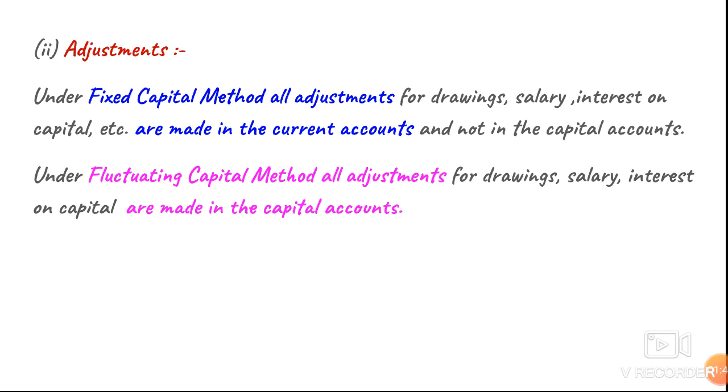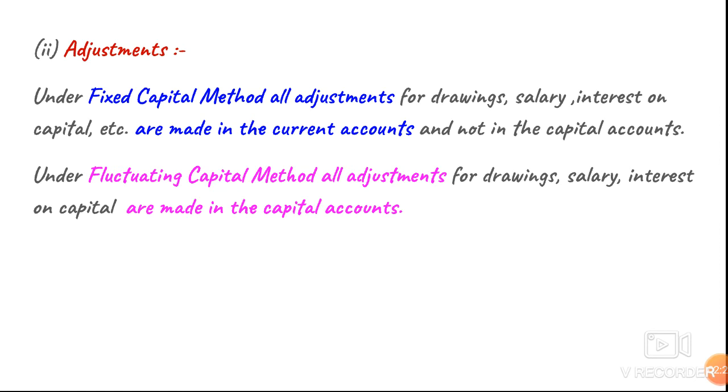Now comes the other point, that is adjustments. We already said that under the fixed capital method there are two accounts, isn't it? So there, adjustments like drawings, salary, interest on capital, and interest on drawings are all recorded in the current account. In the capital account, only the amount of capital and the amount of additional capital, if any, is recorded. Clear? So under the fixed capital method, all adjustments are recorded in the current account.